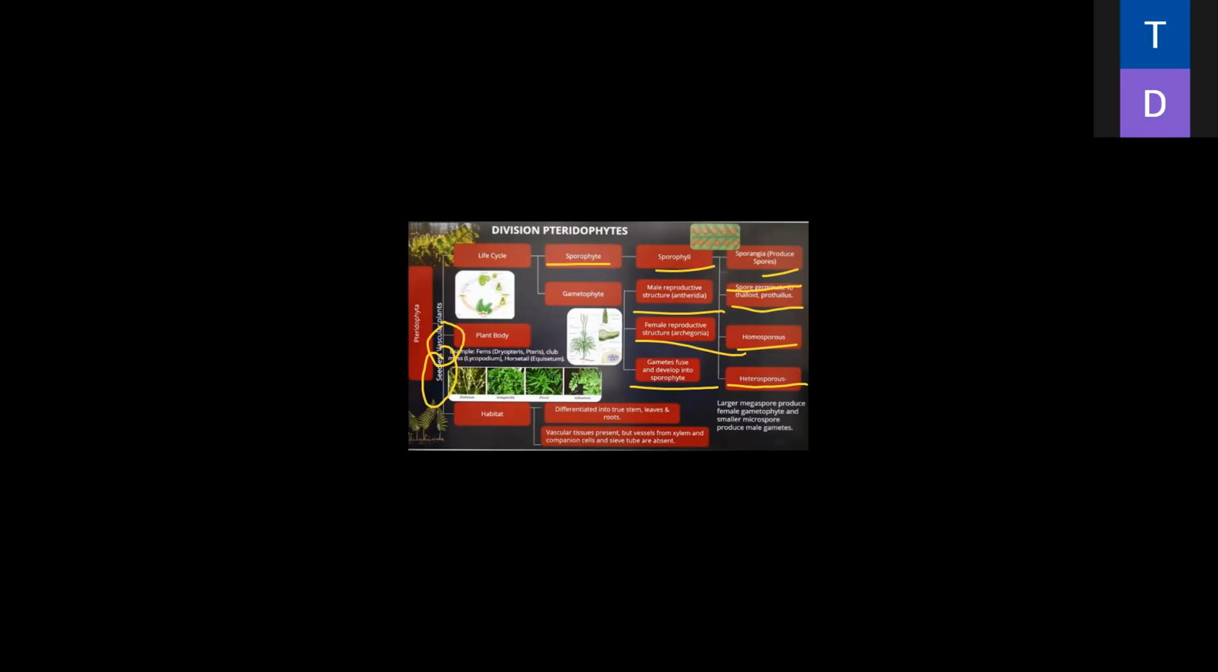One more thing here. They differentiate into true stem and leaves, and vascular tissues are present, but the companion cells and sieve tubes are absent. The vascular system of xylem and phloem is present, but they don't have the most modified system. Now one more thing is that they grow top. It means they grow vertically, not horizontally.